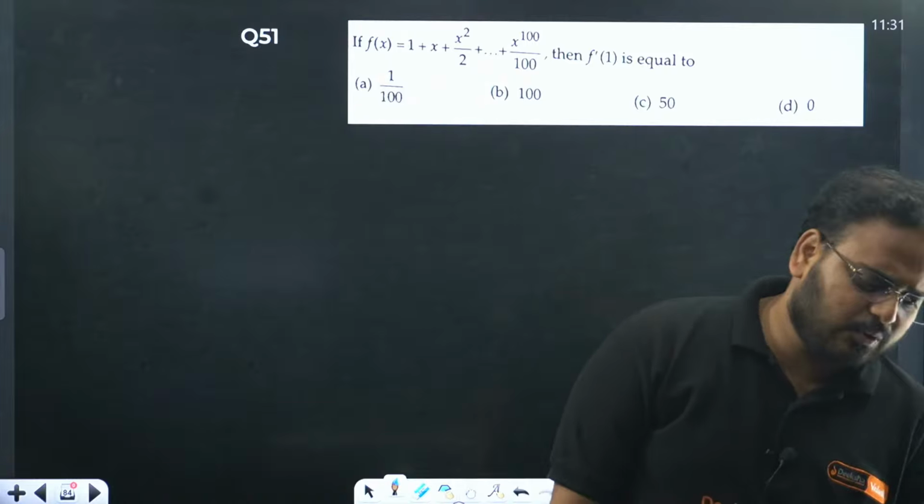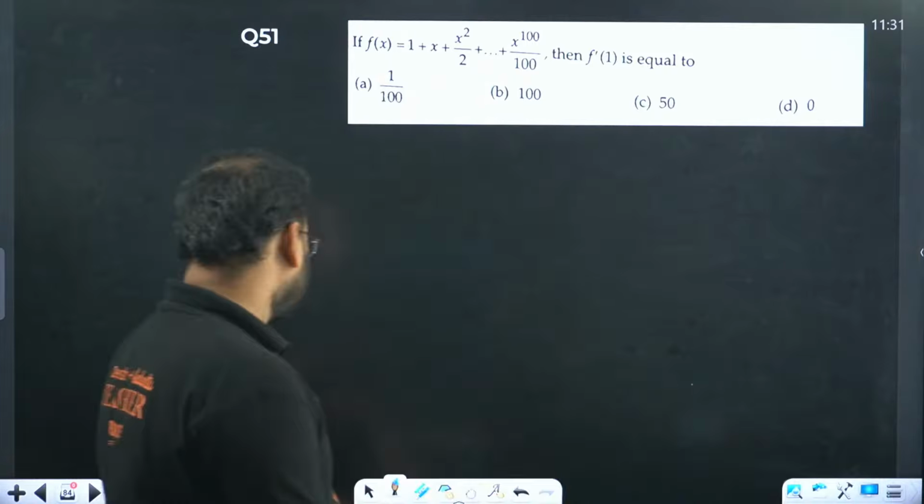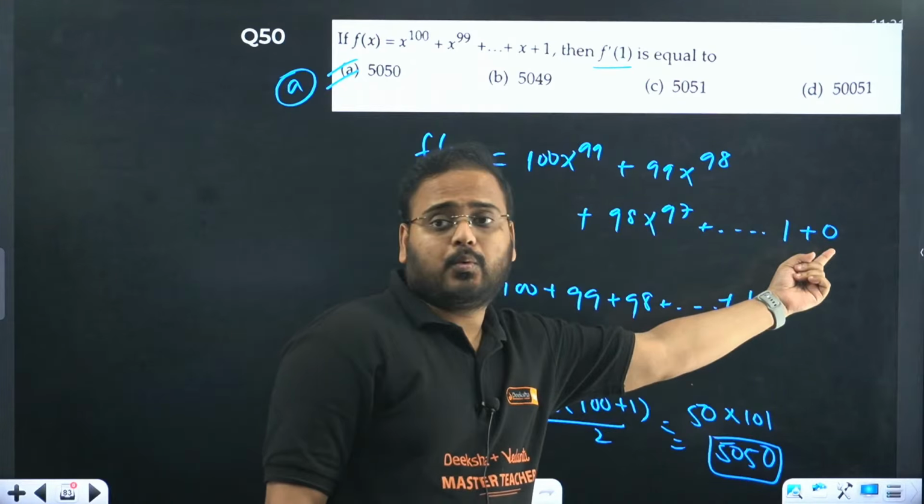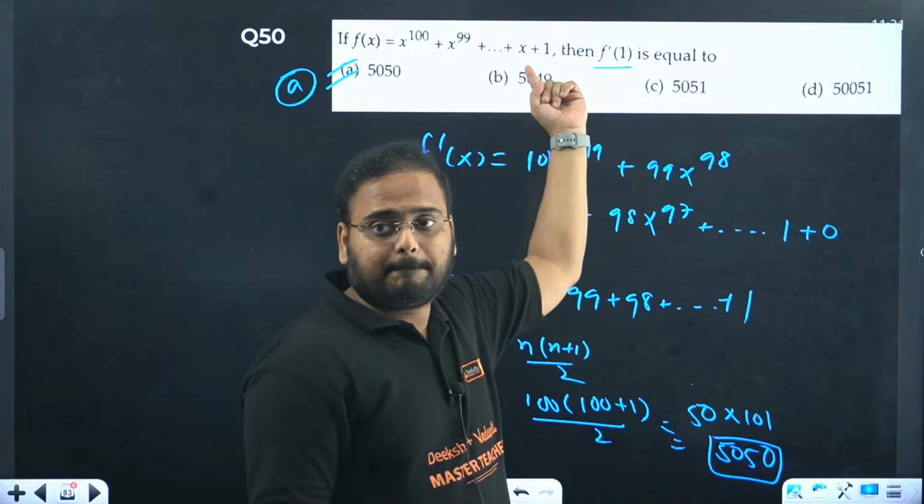No, 100 terms only. There's no 101 terms. Please check. It starts from 100, goes till 1. This is going to be 0. Differentiate 1, no? This is 0.